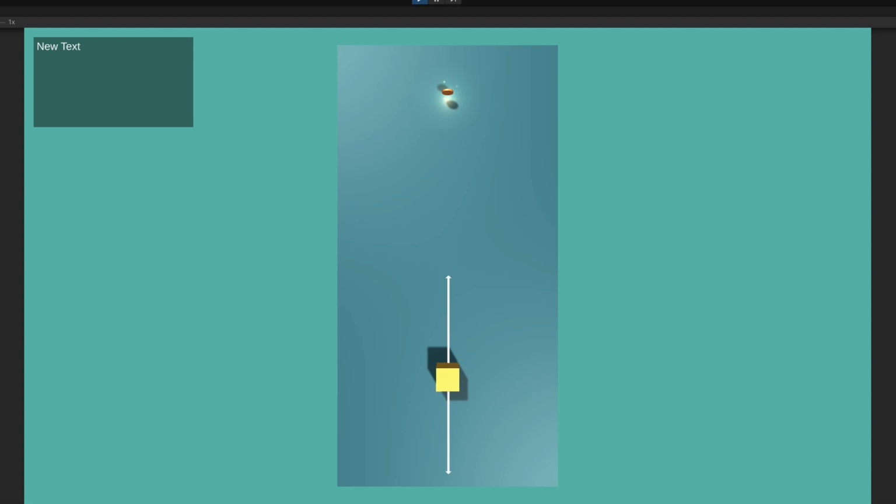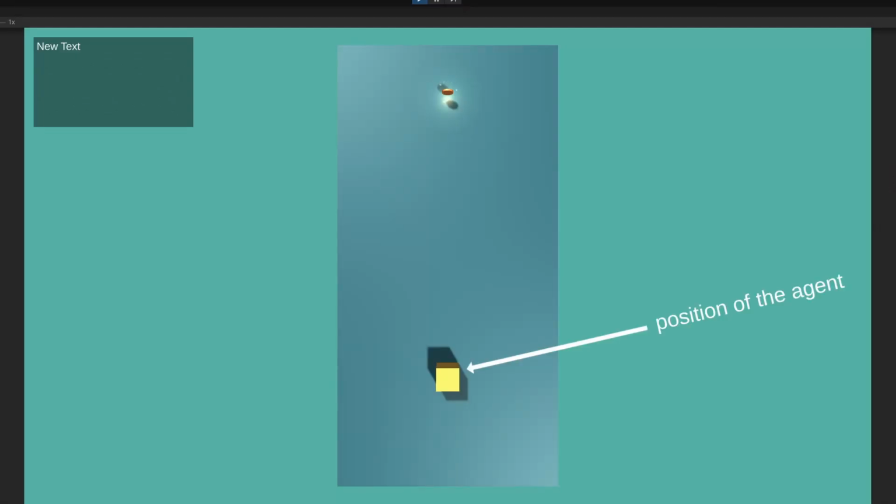A machine learning agent has to have two things: actions and observations. I gave this agent four actions. The agent can move forward or backwards, and left or right. When it comes to giving observations to an agent, it is pretty open ended. For this agent, I gave it two observations: the position of itself and the position of the coin.